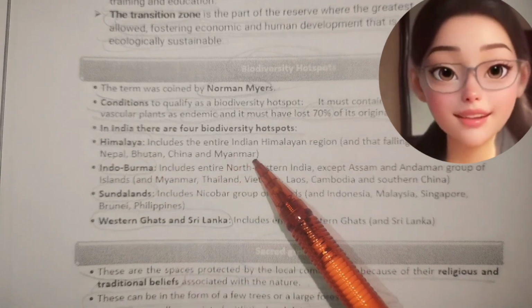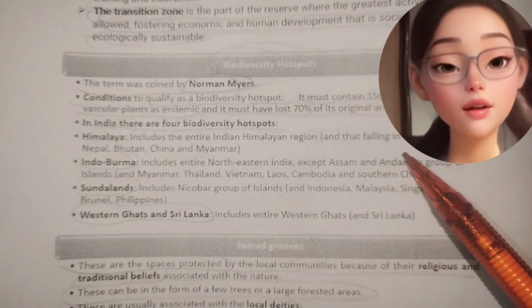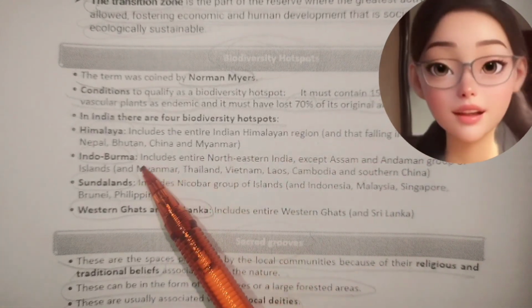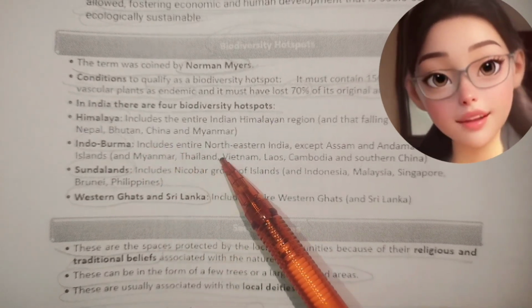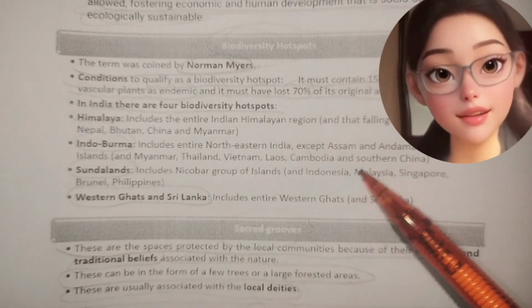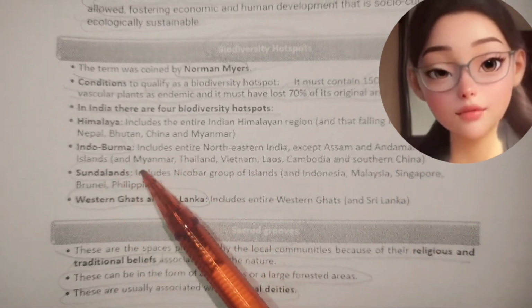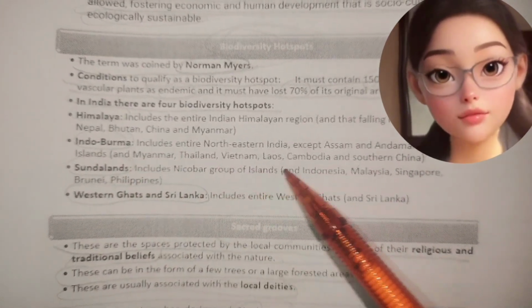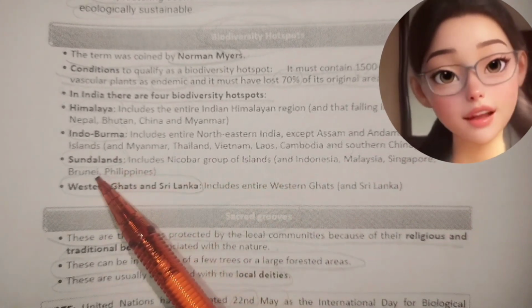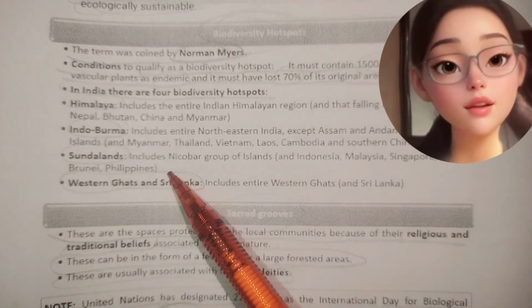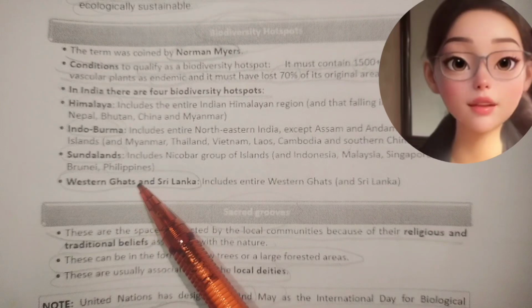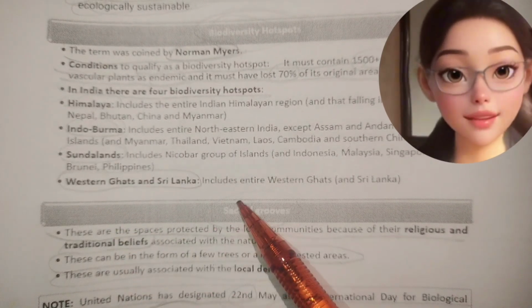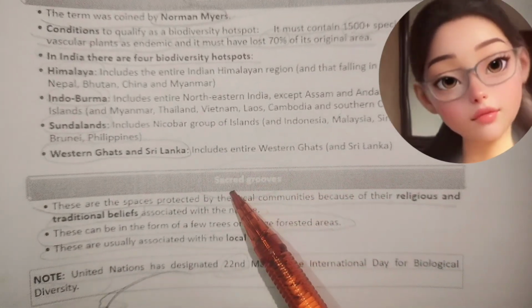Himalaya includes the entire Indian Himalayan region and the parts falling in Pakistan, Tibet, Nepal, Bhutan, China and Myanmar. Indo-Burma includes entire northeastern India except Assam, and the Andaman group of islands, and Myanmar, Thailand, Vietnam, Laos, Cambodia, and southern China. Sundaland includes the Nicobar group of islands and Indonesia, Malaysia, Singapore, Brunei, Philippines. Western Ghats and Sri Lanka includes the entire Western Ghats and Sri Lanka.